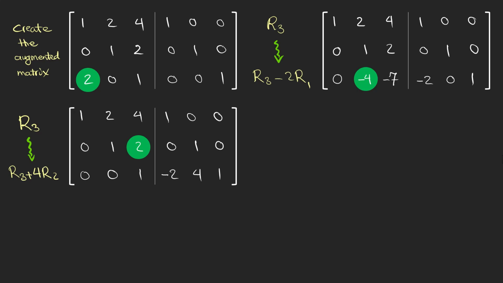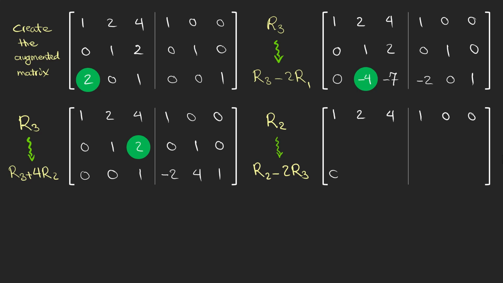This time, the first and the third rows remain the same, and we subtract twice the third row from the second row. Pay attention that now the third row has become a weapon to eliminate only the elements on the third column. Now, we have another weapon that only kills the elements on the second column. So let's use it and eliminate this element on the first row.